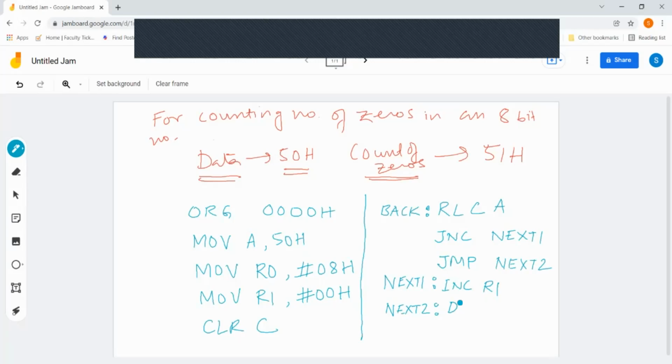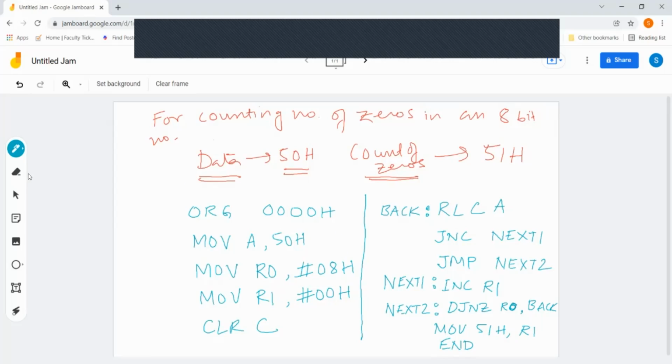This is the special instruction DJNZ. This is available in 8051 only, not available in 8086. BACK. Next, we are putting MOV 51 hex, R1, and with an assembler directive END, we are ending.